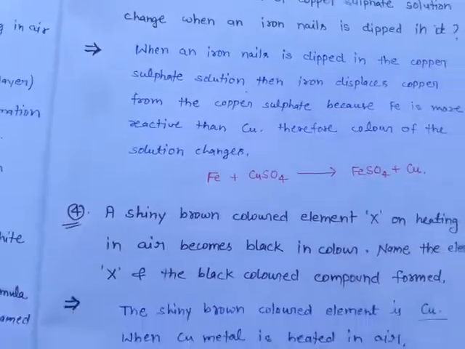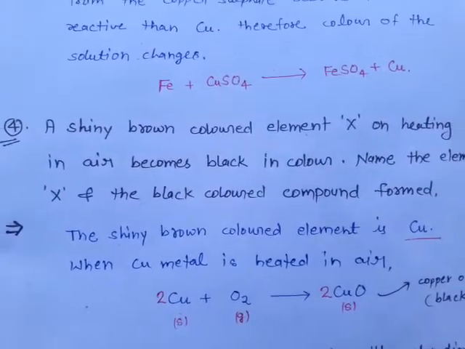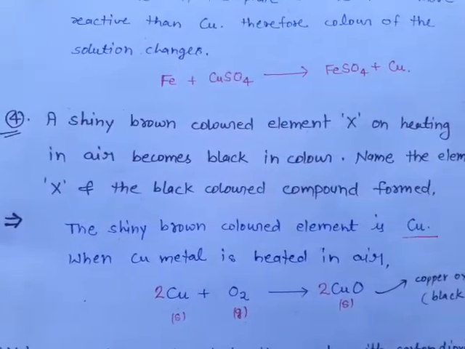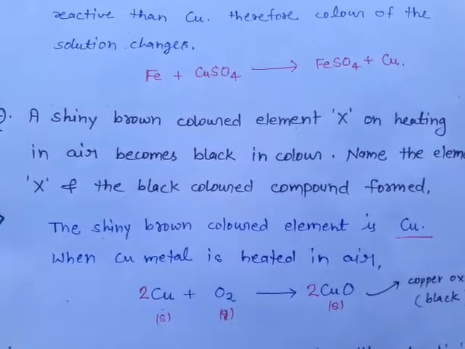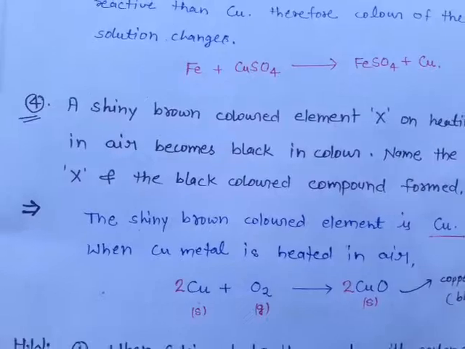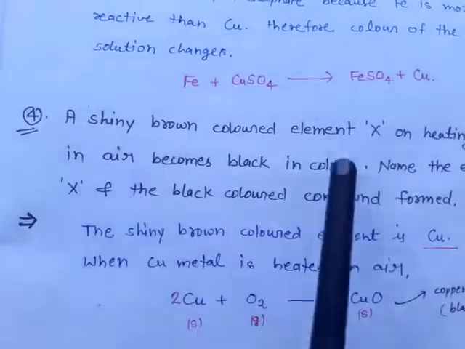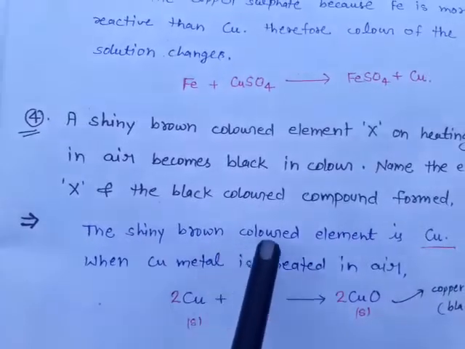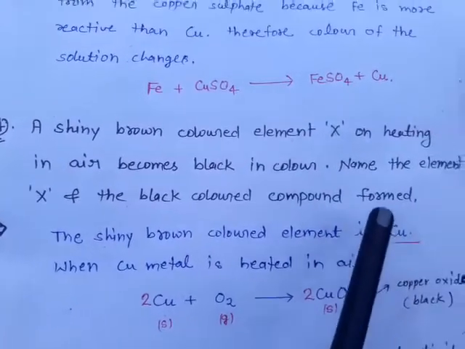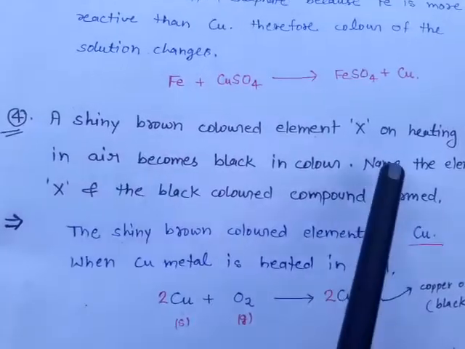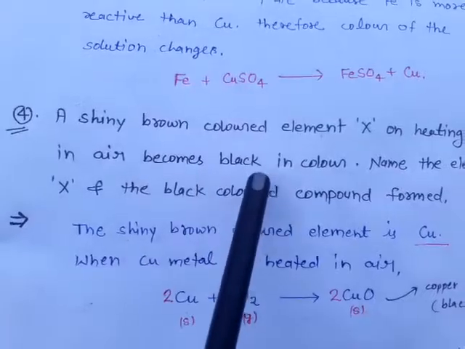Now we move to the next question: a shiny brown colored element X on heating in air becomes black in color. Name the element X and the black colored compound formed. Here, a shiny brown colored X. What is the shiny brown colored X? The shiny brown colored element is copper. You should memorize these terms. And when it is heated in air, it becomes black.